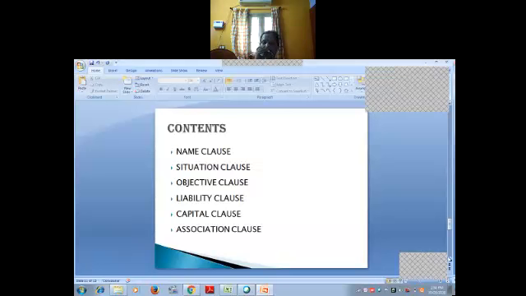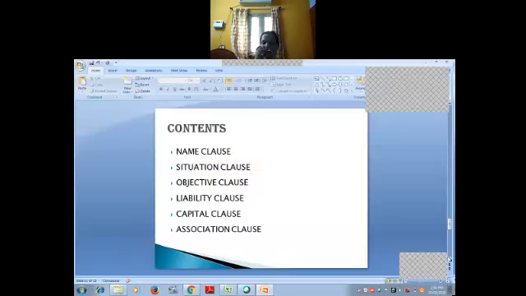In this memorandum of association, we have so many clauses: name clause, situation clause, objective clause, liability clause, capital clause, and then association clause. So first we are going to see the name clause. Name clause means, what is the name you are going to keep for the company? The name clause requires the stated legal and recognized name of the company. The company name is allowed to be registered if it does not bear any similarity with the name of an existing company.